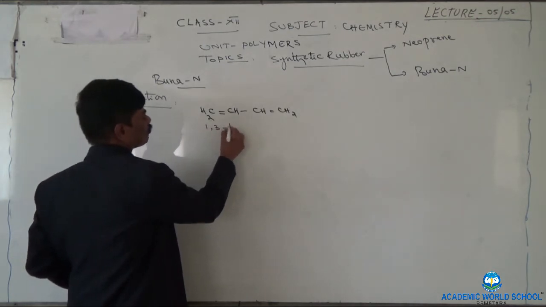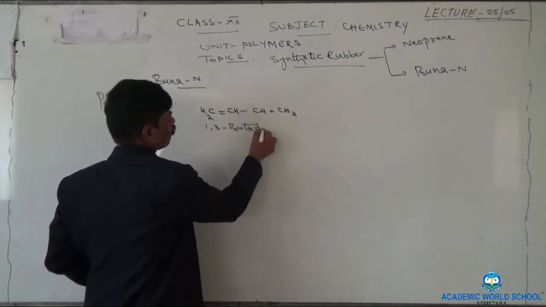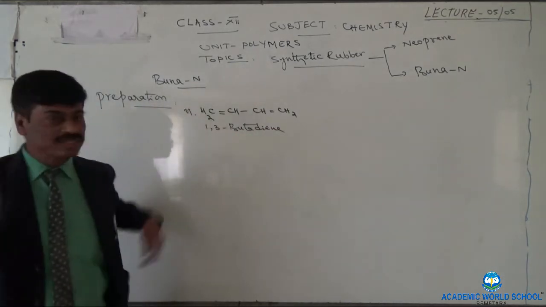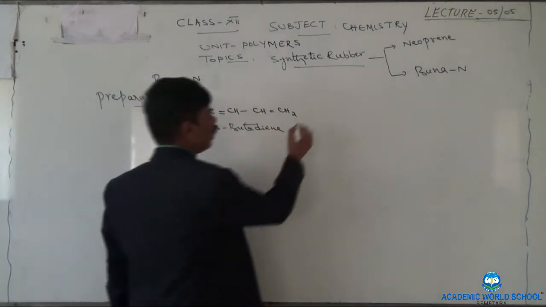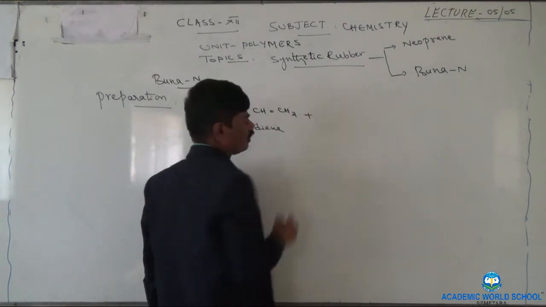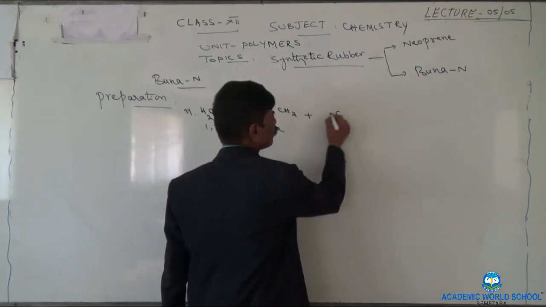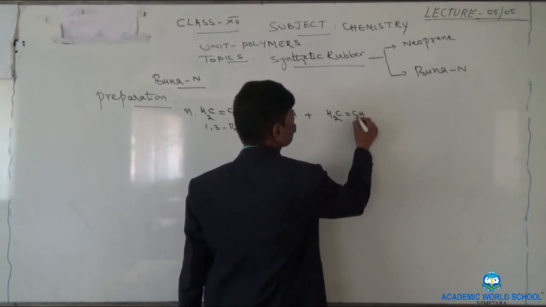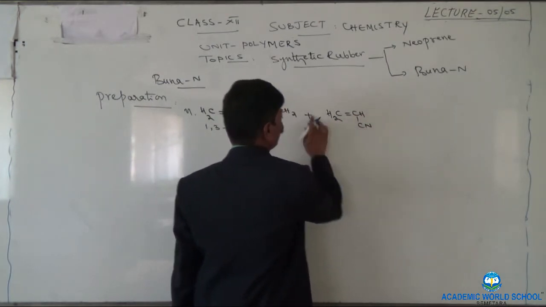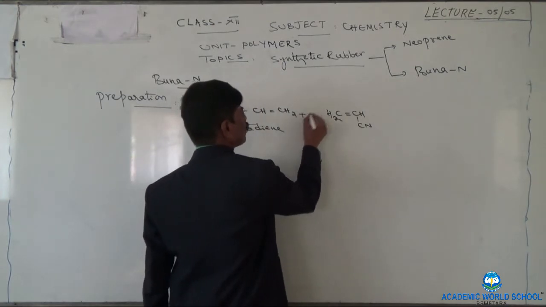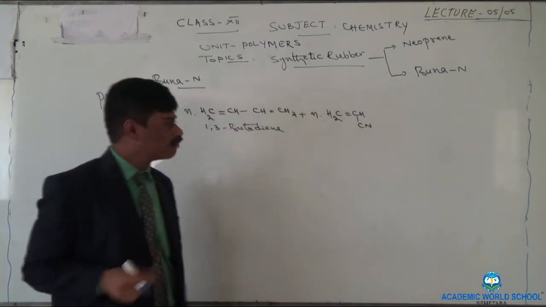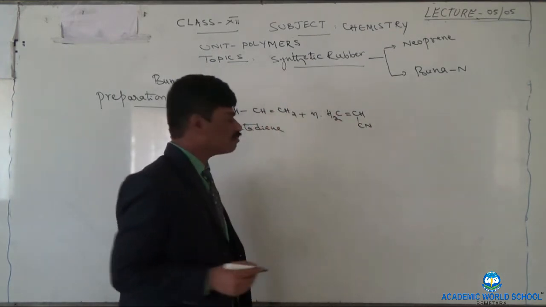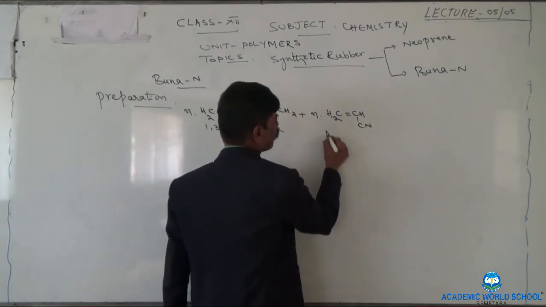These we are taking n number of times, means these are monomers. And the next monomer is acrylonitrile, and this should also be taken n number of times. So this is vinyl cyanide, the common name, or its other name is acrylonitrile.